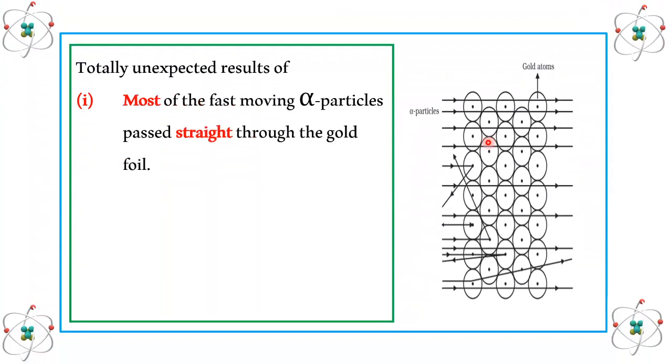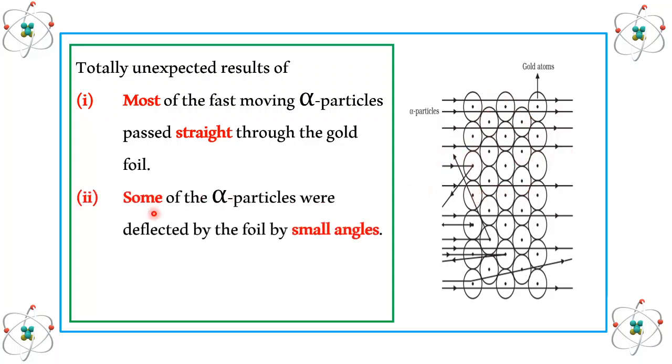most of the fast moving alpha particles passed straight through the gold foil. So you can see these black color arrows. Many of the arrows are going in a straight fashion through this gold foil. Next, some of the alpha particles were deflected by the foil by a small angle. So you can see that a few alpha particles have just been deflected from their original path.